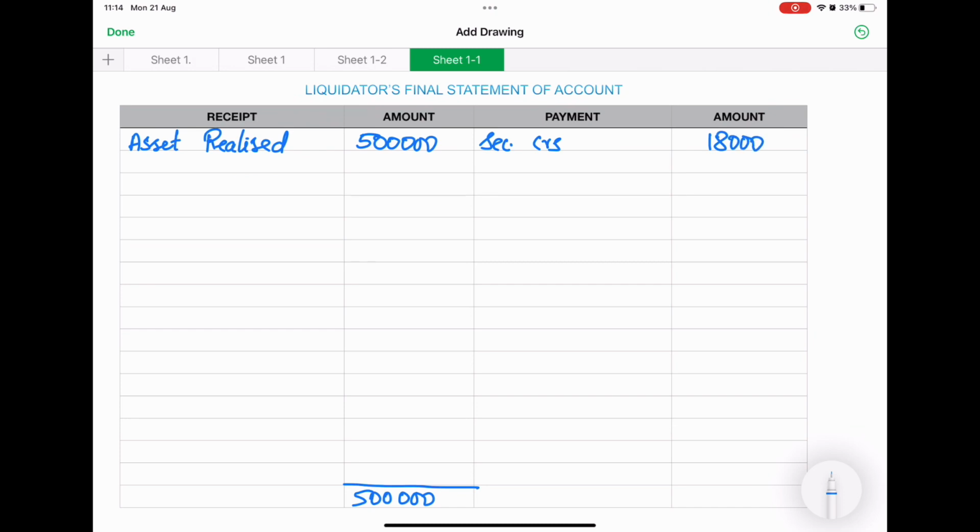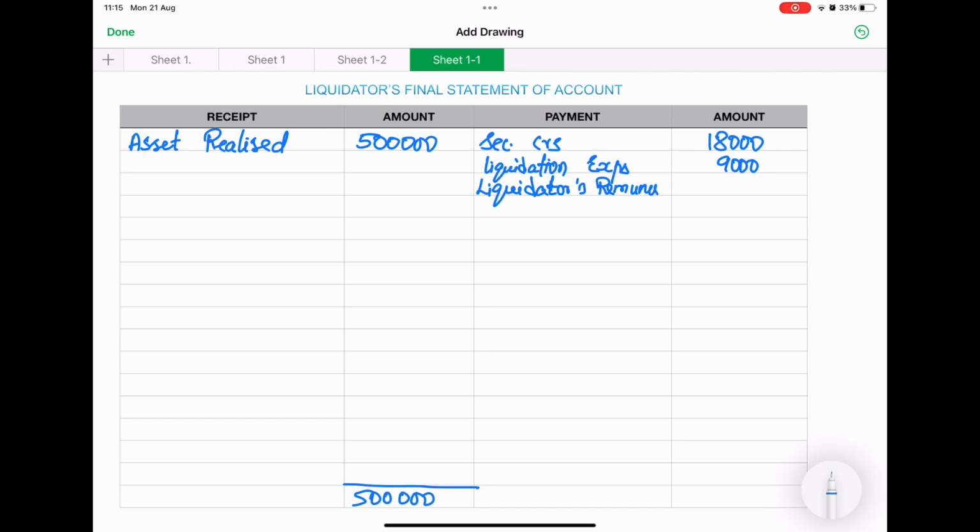Next, we are going to pay the liquidation expenses. Liquidation expenses in the question they have given 9,000. Next, liquidator's remuneration. This is the order in which we are going to pay the liability holders.